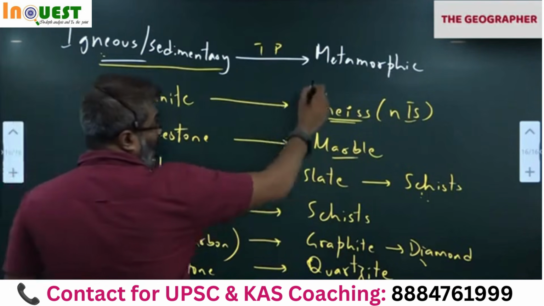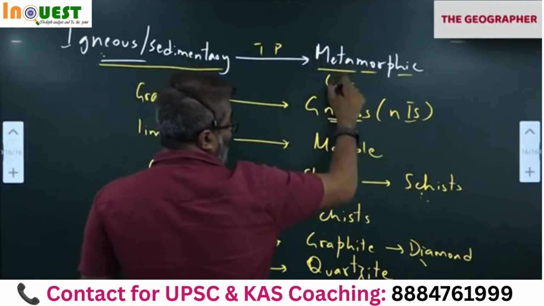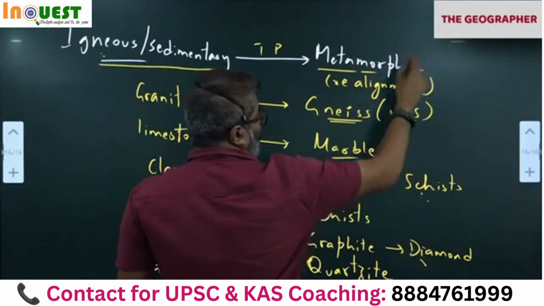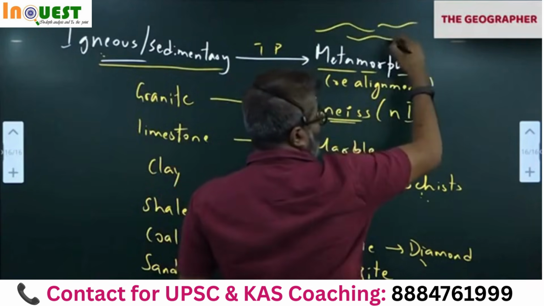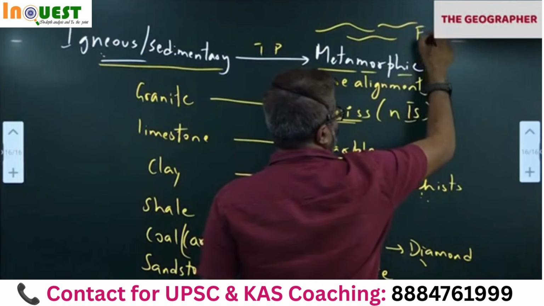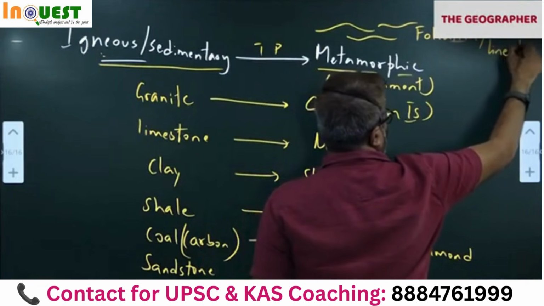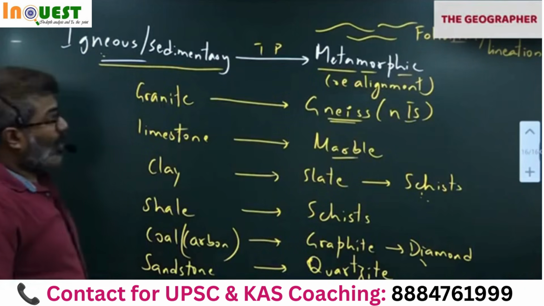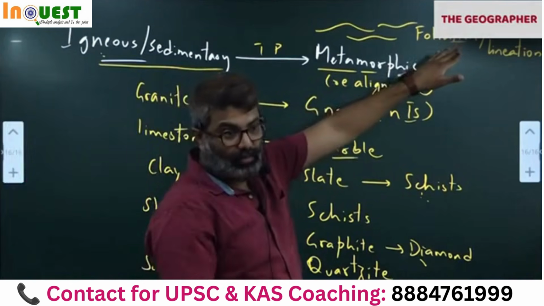So in metamorphic rock, one thing we notice is, when the minerals realign, I told you, the mineral realignment will be noticed. When the minerals realign, they have a banded appearance in the rock like this. So banded appearance can be seen. That is one identifying factor here. Okay. So this is called foliation or lineation. Please remember, they'll ask which rock will develop foliation or lineation marks on the rock. So metamorphic rocks have that banded appearance.